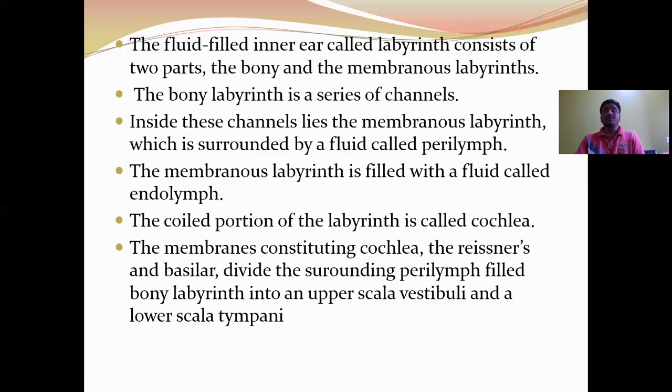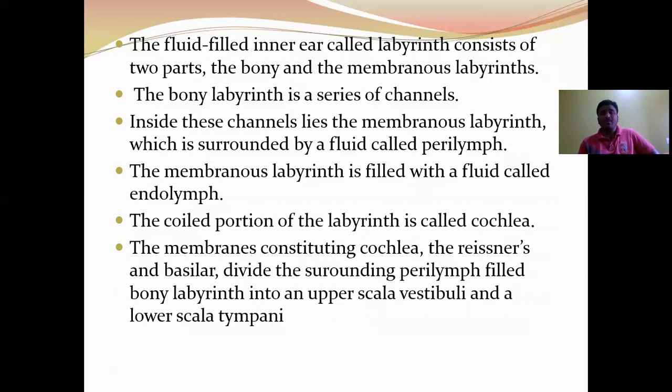The coiled portion of the labyrinth is called the cochlea. The membranes constituting the cochlea, Reissner's and basilar, divide the surrounding perilymph-filled bony labyrinth into an upper scala vestibuli and a lower scala tympani. Here the cochlea consists of two membranes: one is the basilar membrane, another is Reissner's membrane.